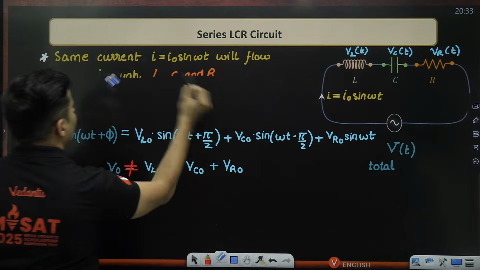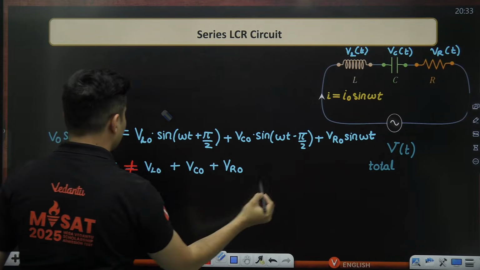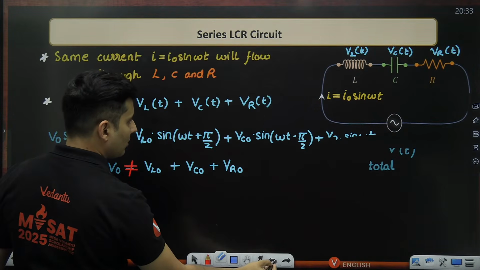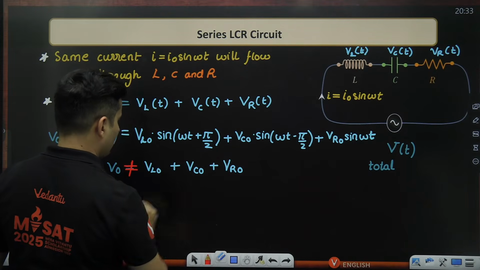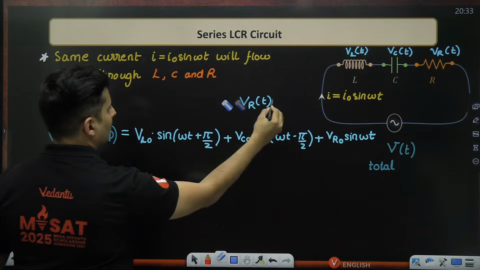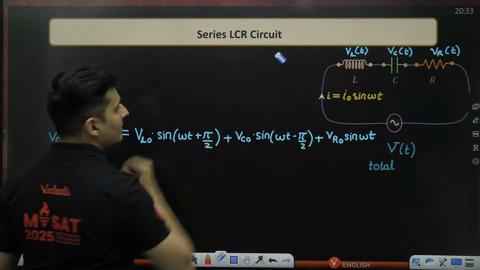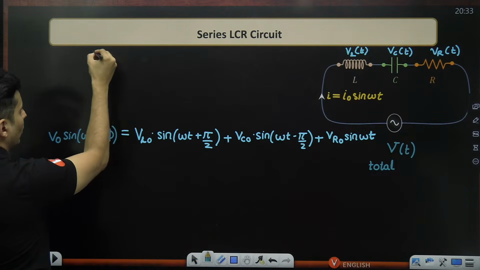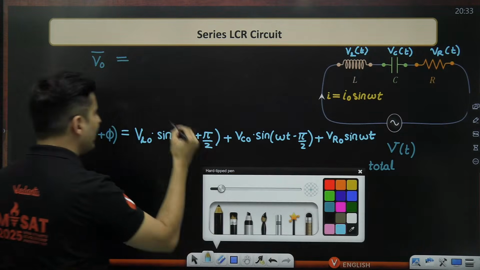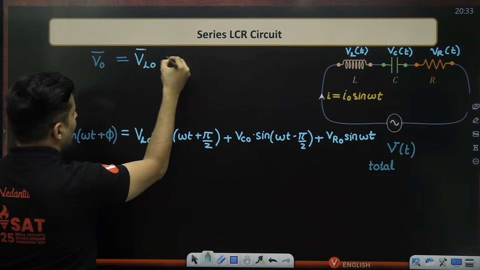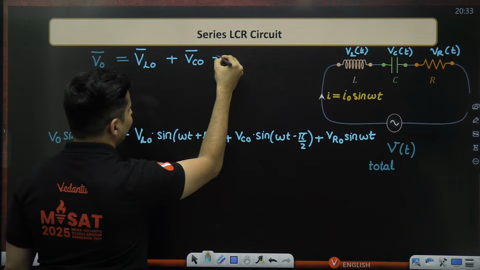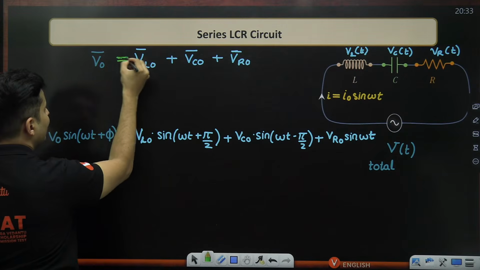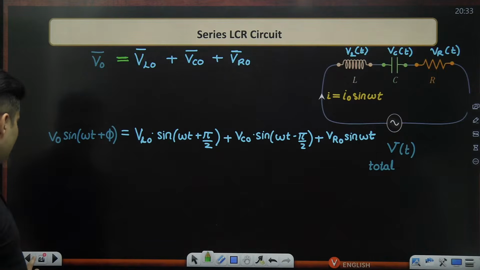So instead of doing all of this, I can take the phasor of the net voltage, the phasor of the inductive voltage, the phasor of the capacitive voltage, the phasor of the resistive voltage, and then I can add them. And then I will see that vector-wise it will be equal, but not the scalar number.